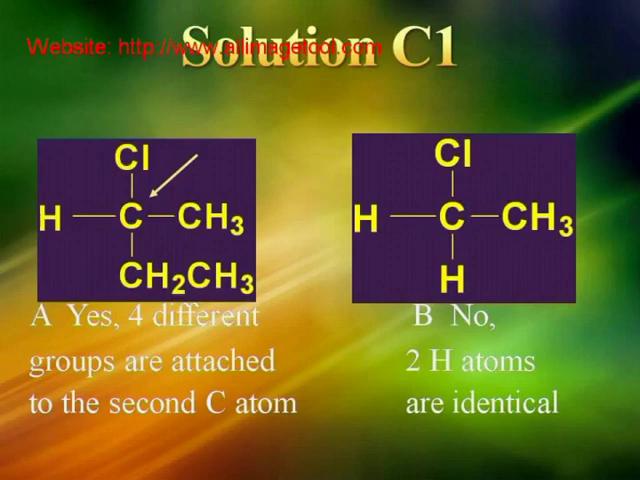Let us now discuss the solution for this. Compound A is the chiral compound. 4 different groups are attached to the second carbon atom. Whereas for compound B the answer is no, that's negative, because 2 H atoms are identical in compound B.